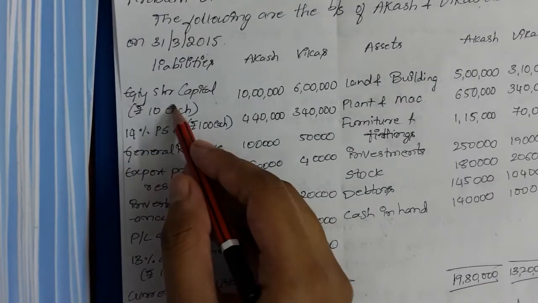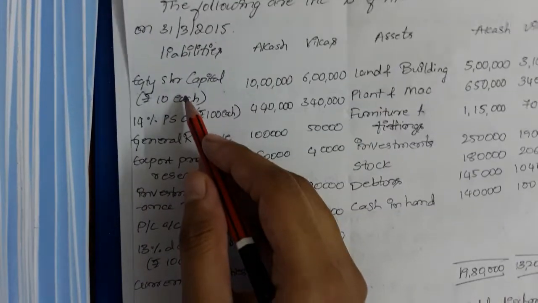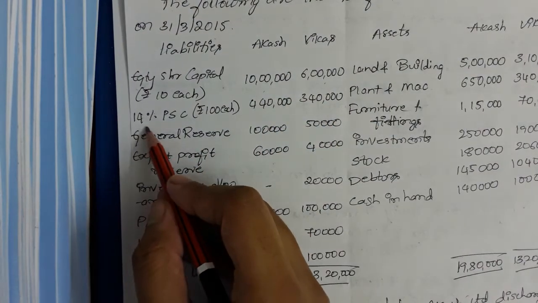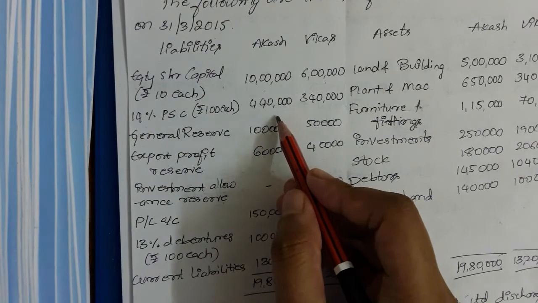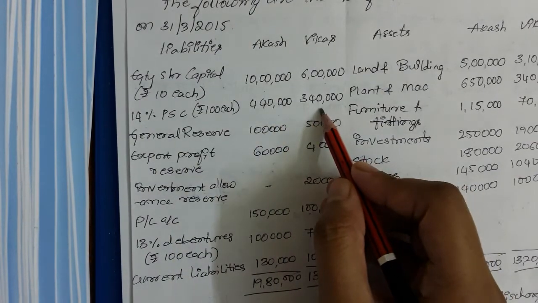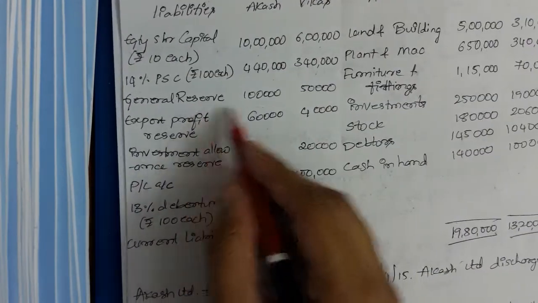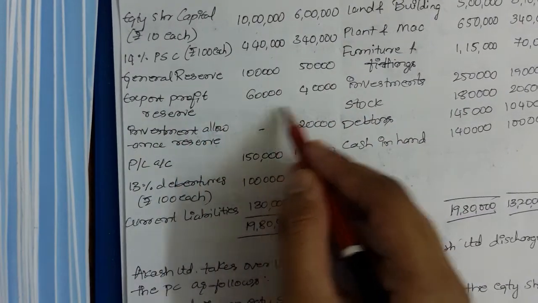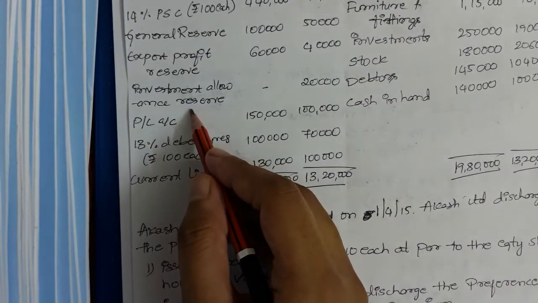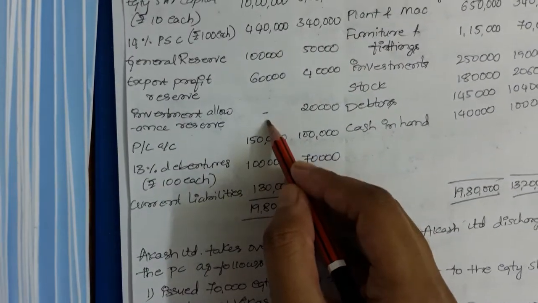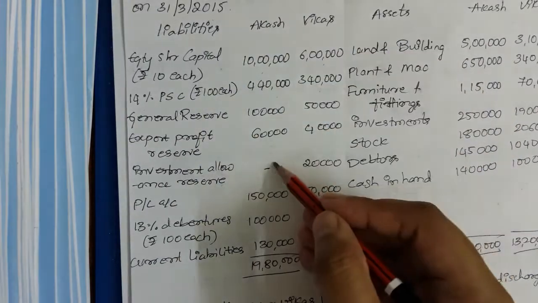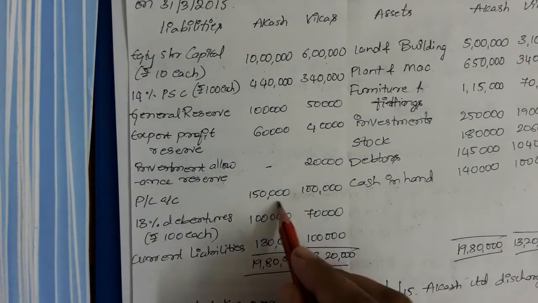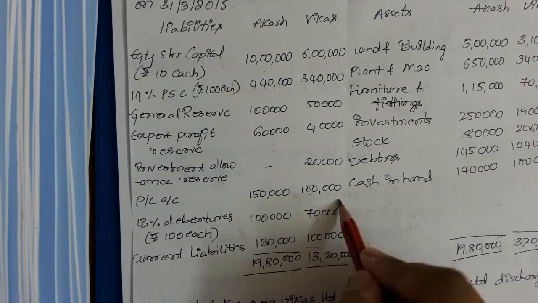Under liabilities, equity share capital of Akash 1 lakh and Vikas 6 lakh. 14% preference share capital of Akash 4,40,000, Vikas 3,40,000. General reserve 1 lakh and 50,000. Export profit reserve 60,000 and 40,000. Investment allowance reserve, there is no investment allowance reserve under Akash, and under Vikas 20,000. Profit and loss account 1,50,000 of Akash and 1 lakh rupees of Vikas.